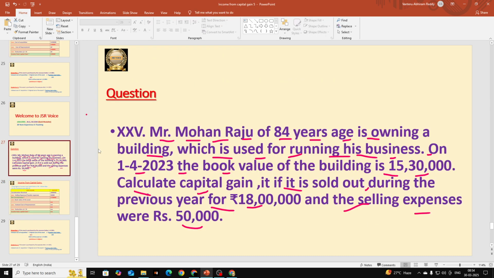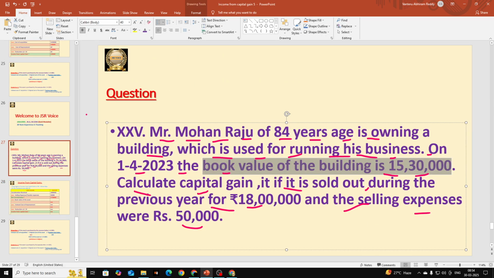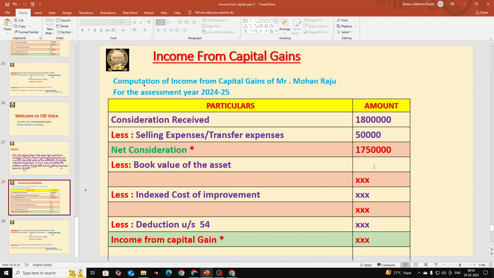Book value of the asset is 15 lakhs 30,000. Let us go and deduct that. If we deduct 15 lakhs 30,000 from 17 lakhs 50,000, how much do we get? We get 2 lakhs 20,000.